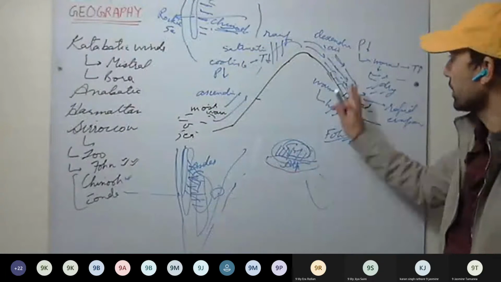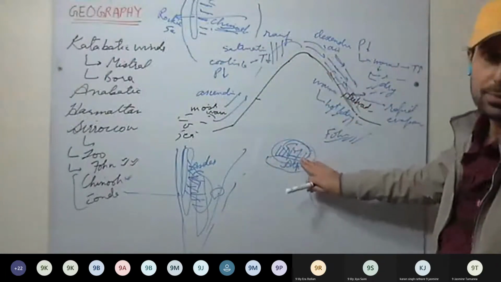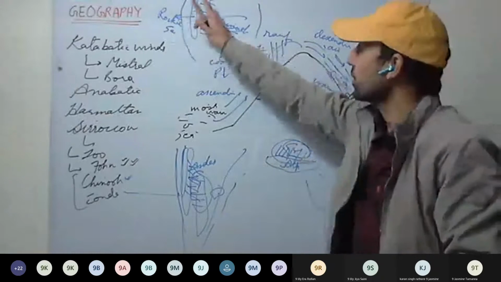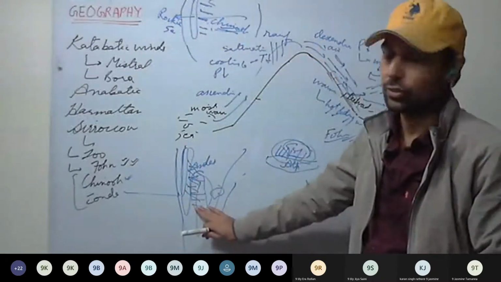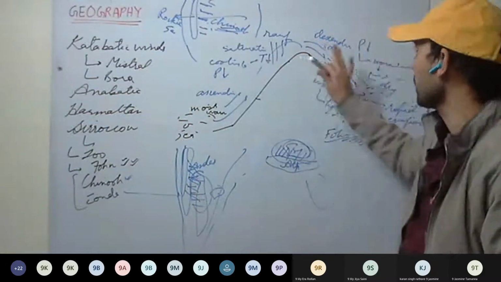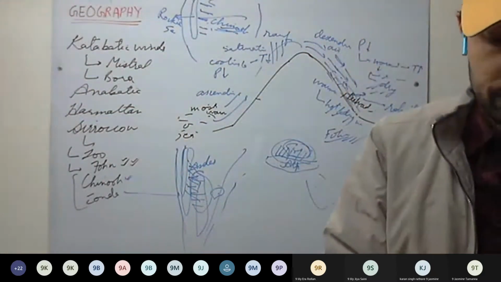So this is clear. The winds have the same characteristics, but foehn winds are in the Alps valleys, Chinook winds are on the east side of the Rockies, and Zonda winds are on the east side of the Andes Mountains. Zonda, Chinook, foehn winds. Are they clear? Any doubt you have?